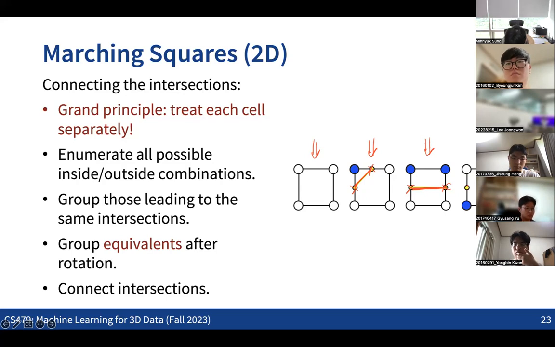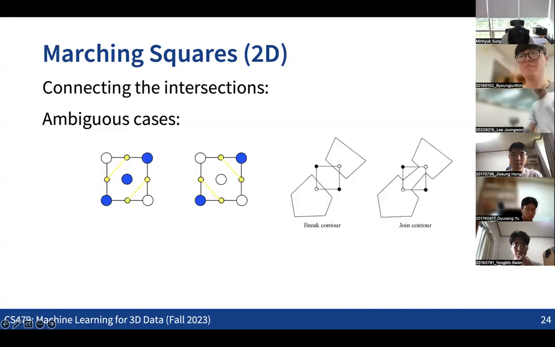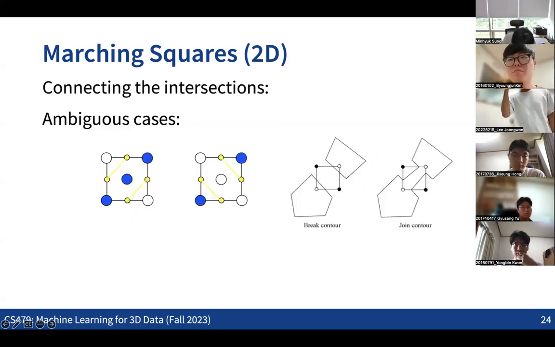Well, let's just think about this. Obviously, the problem for the first case is that there is no unique way of connecting the dots. Actually, as someone also mentioned in the Zoom chat, we can consider these 2 cases.